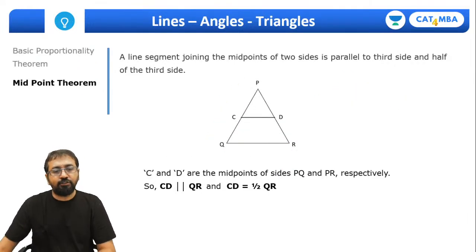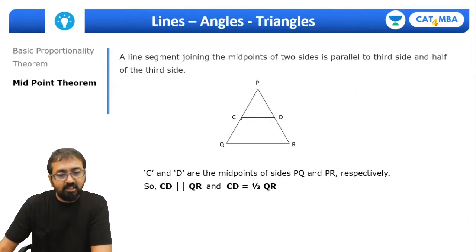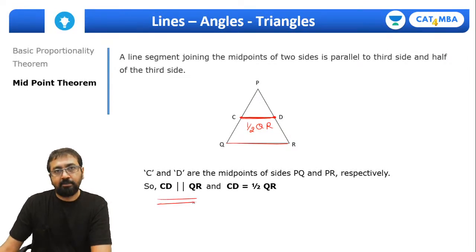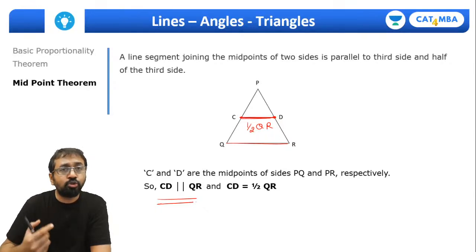Just the extension of that, guys, is the midpoint theorem. If you connect the midpoints of any two sides in a triangle, this segment will be half of QR, and it will also be parallel to QR. So the line joining the midpoints of two sides will be parallel to the third side and will be half of the third side. So this is the midpoint theorem and we are using it so frequently.